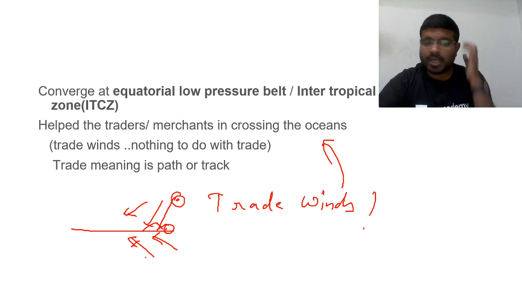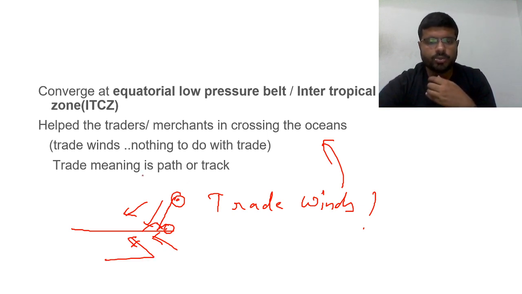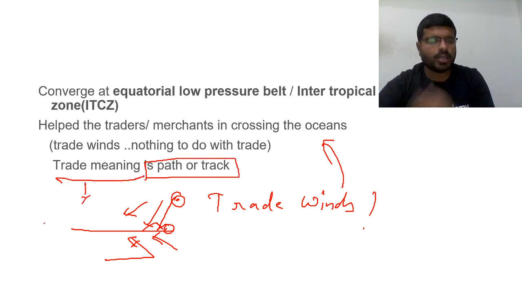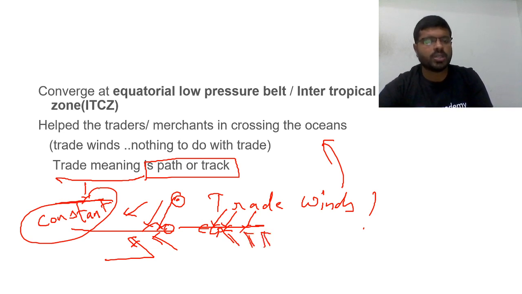They say trade is derived from a Spanish word meaning path or a track. So path or a track, that is what trade means, because trade here talks about a word which means constant. As the equatorial low pressure belt is constantly formed throughout the year, the winds which are constantly blowing towards it are called trade winds. So that is what one meaning suggests.